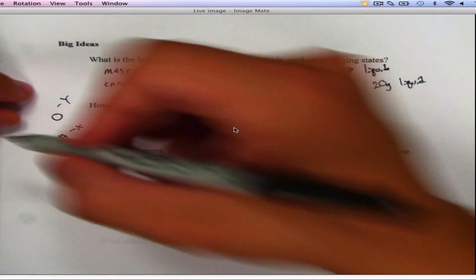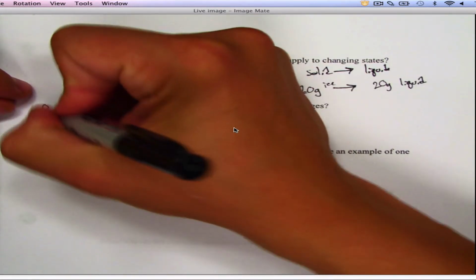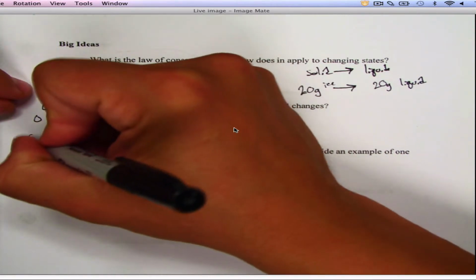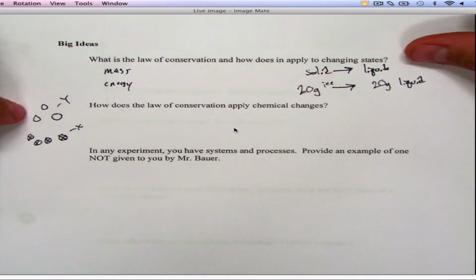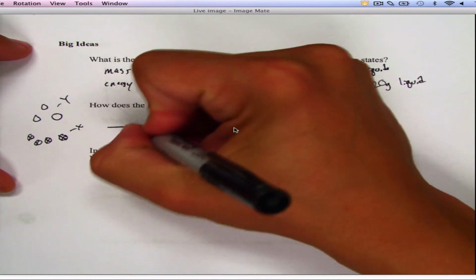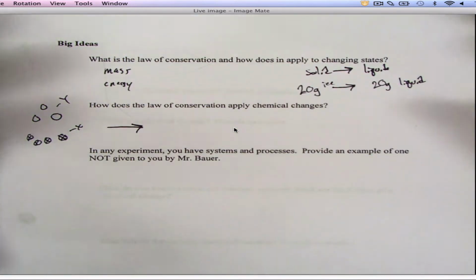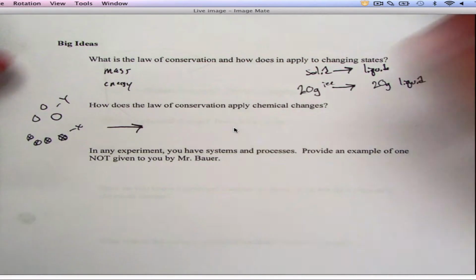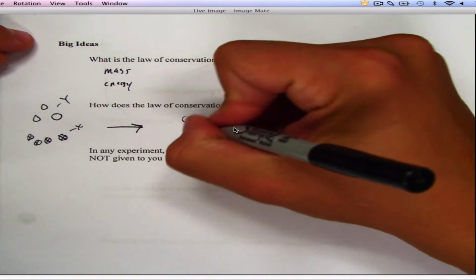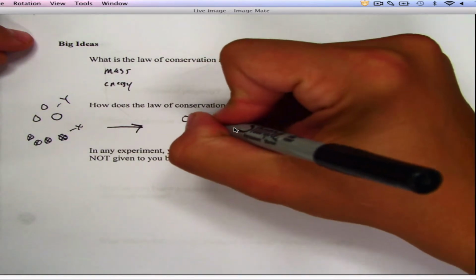All right, and let's say I have 3 molecules of Y and I have 4 molecules of X. I put them through a reaction. And when these combine, they usually only combine in certain ratios. All right. So let's say that every X we have combines with 1 Y. All right. So when I combine them, they're going to look something like this.